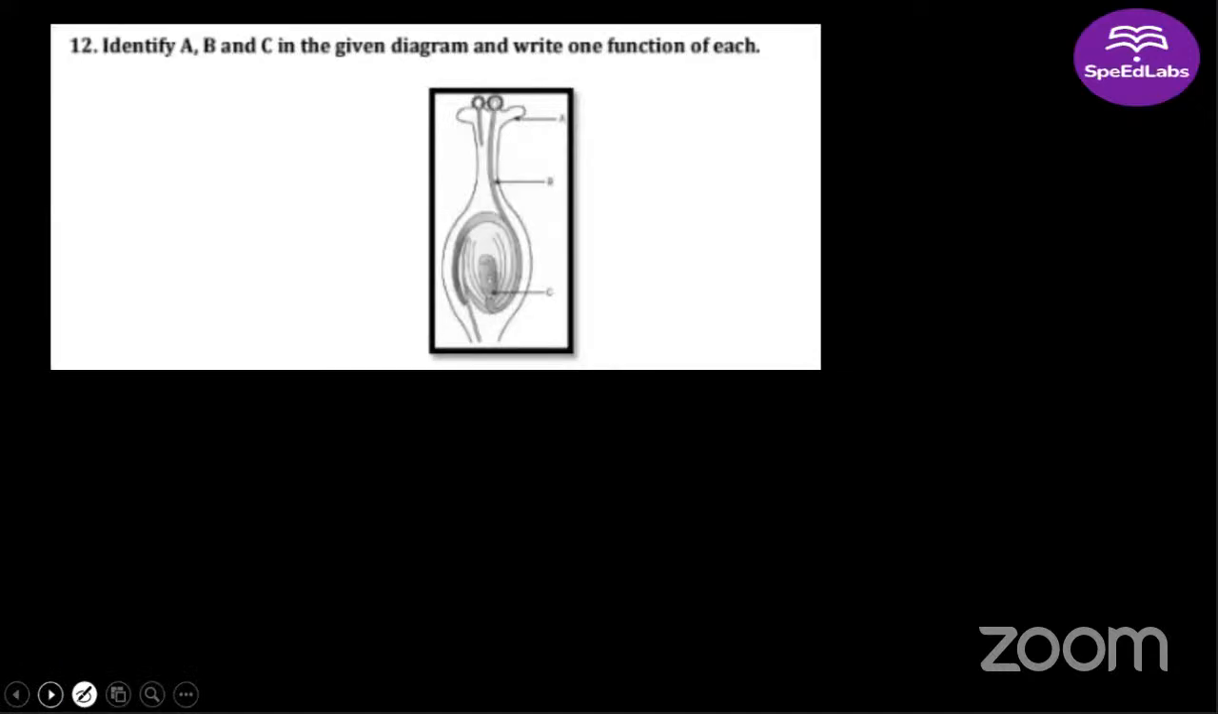All right. You have to identify A, B, and C given in the diagram and write one function of each. So what is A? What is A, guys? Stigma. Very good. A, stigma. What is B? Pollen tube. Good. B is pollen tube. What is C? Germ cell. Very good. Which germ cell? Female germ cell. Right?